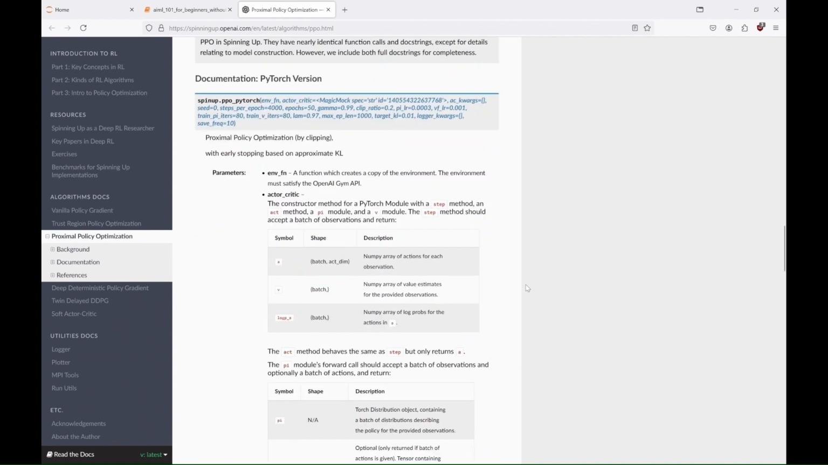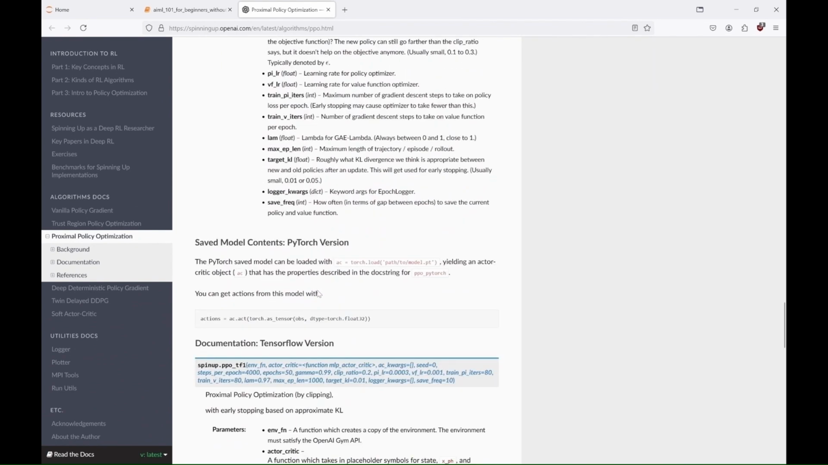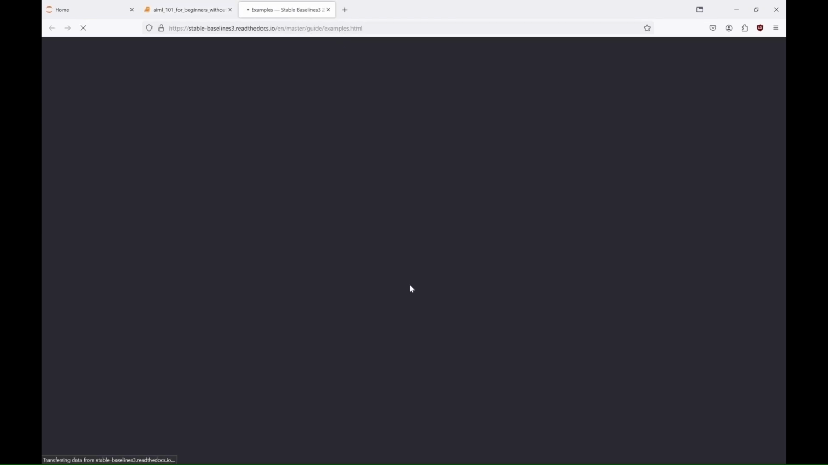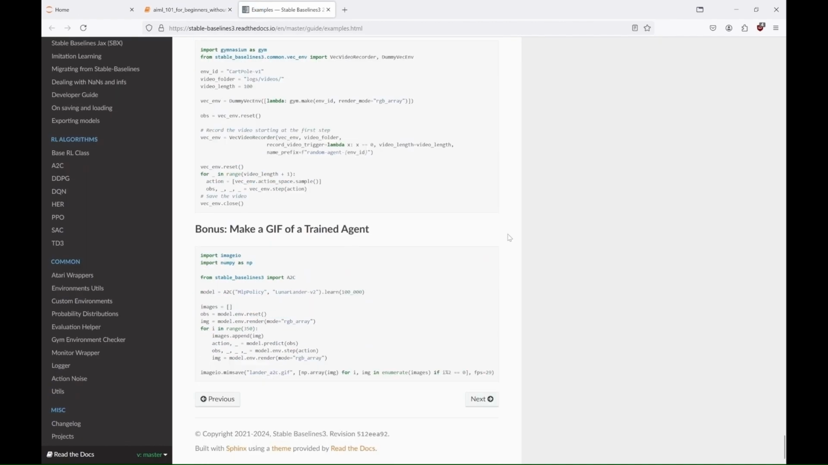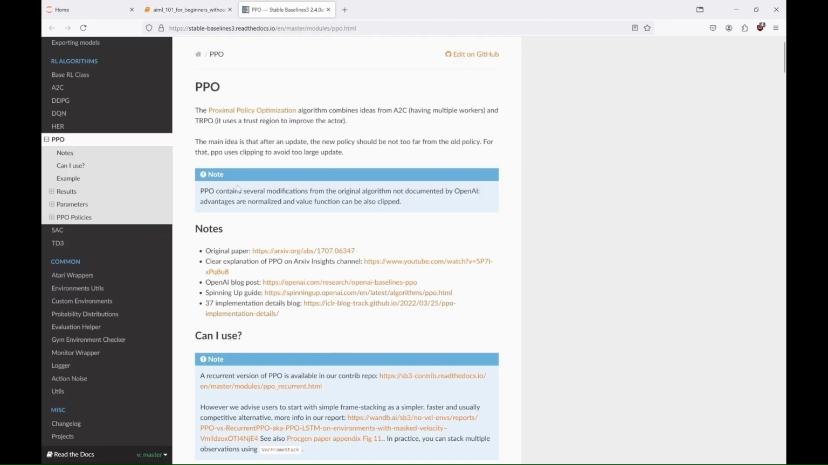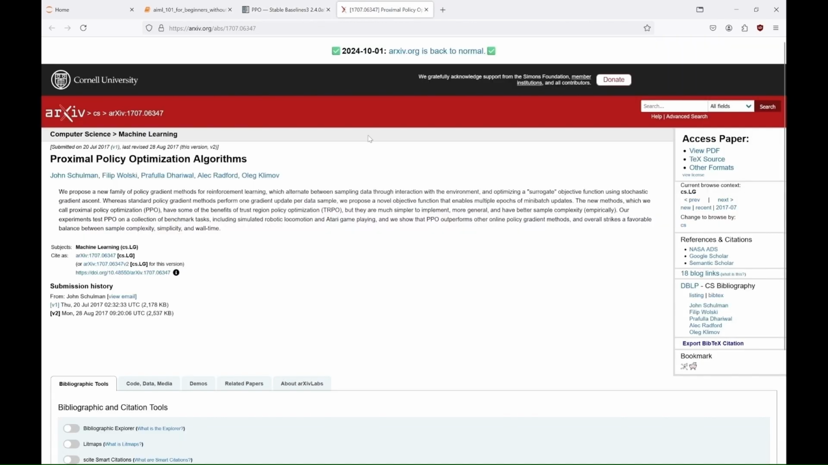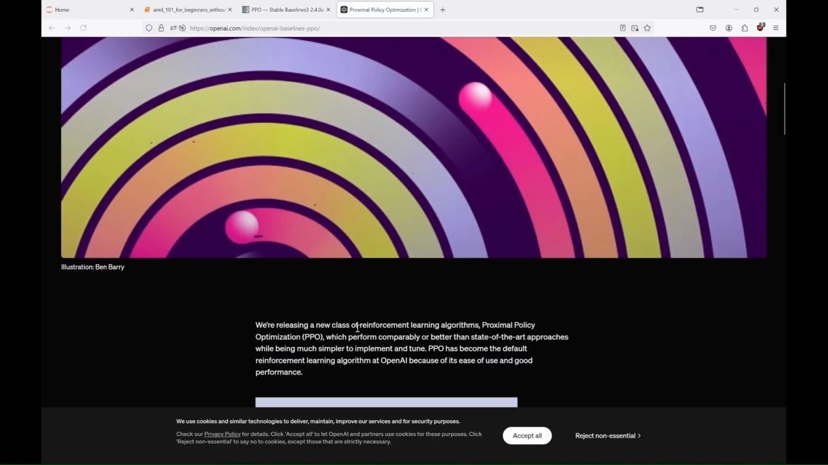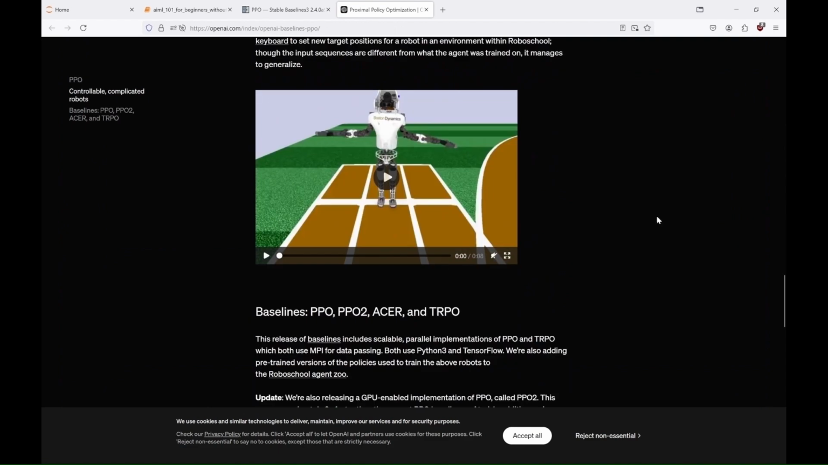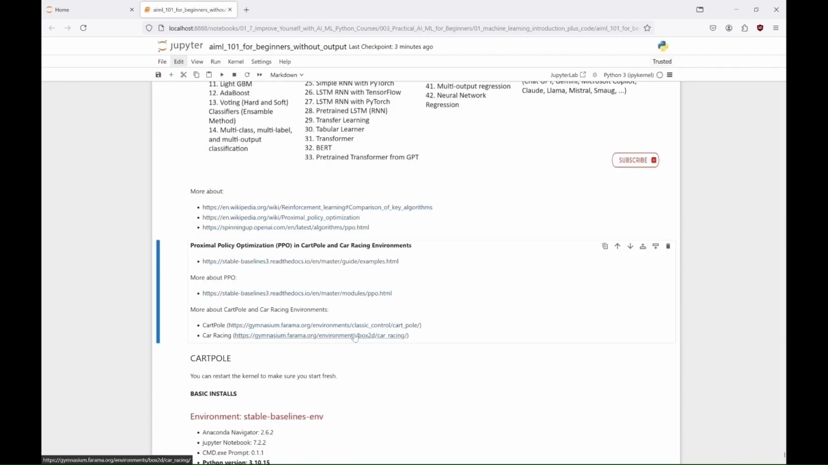PPO is simpler and more efficient than an earlier algorithm called Trust Region Policy Optimization, TRPO, which had a more complex process to ensure stability. If you want, you can read more about it for a deeper understanding. However, for the purpose of this tutorial, all you need to know is that you can easily use it with Stable Baselines. So let's see how to use PPO with Stable Baselines, starting with the classic CartPole task, and then moving on to the car racing environment.